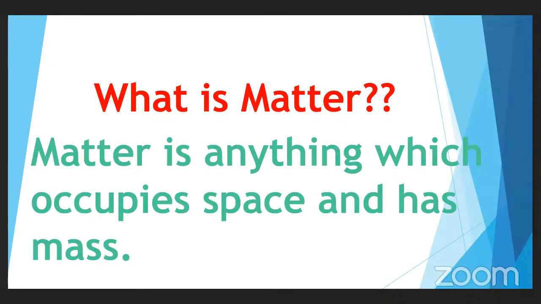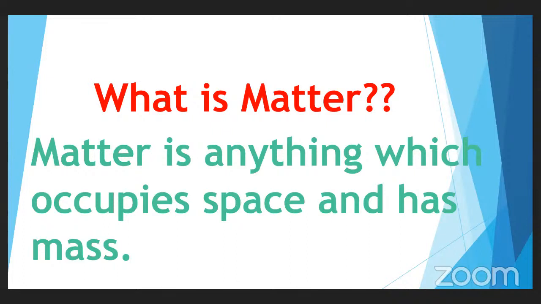As we have discussed, matter is in our surroundings. Any substance, any object, any living thing or non-living thing. The matter may not necessarily be a living thing or a non-living thing. It can be anything. Why? Because just now we have seen the definition of matter as anything which occupies space and has mass.